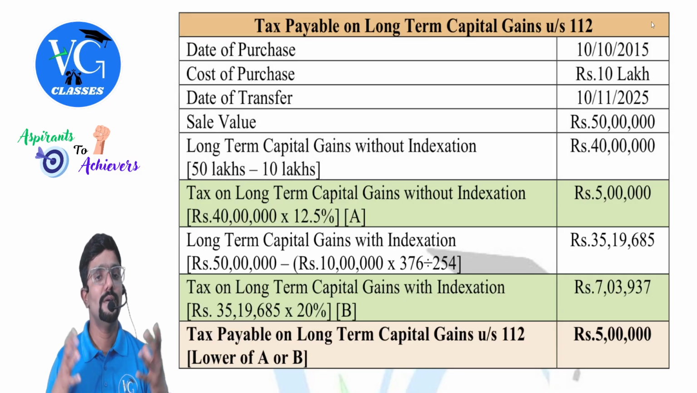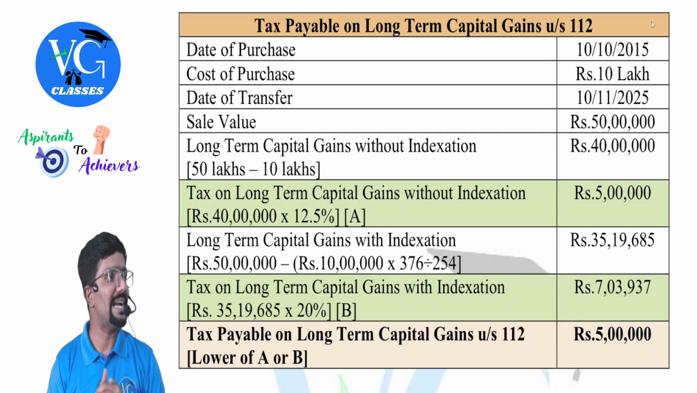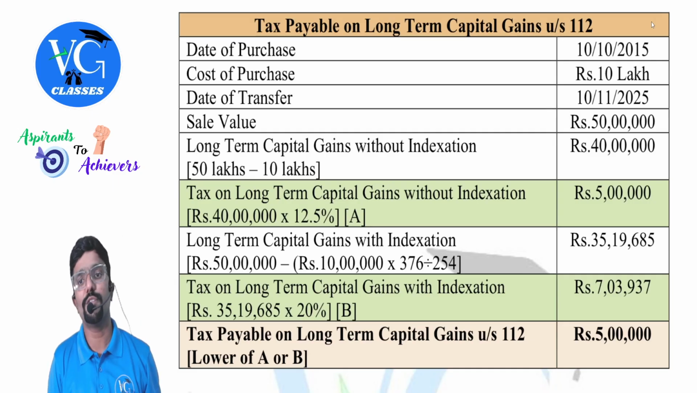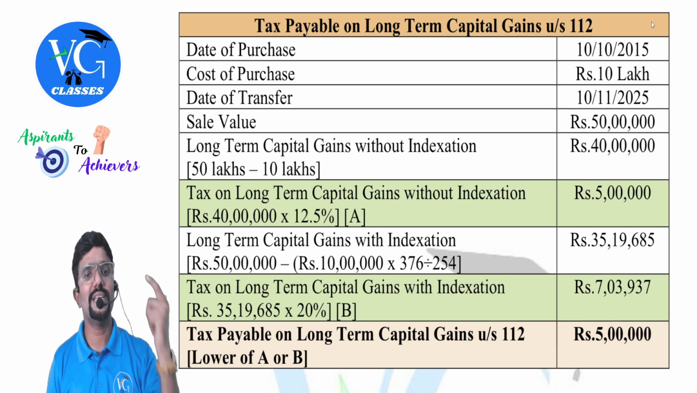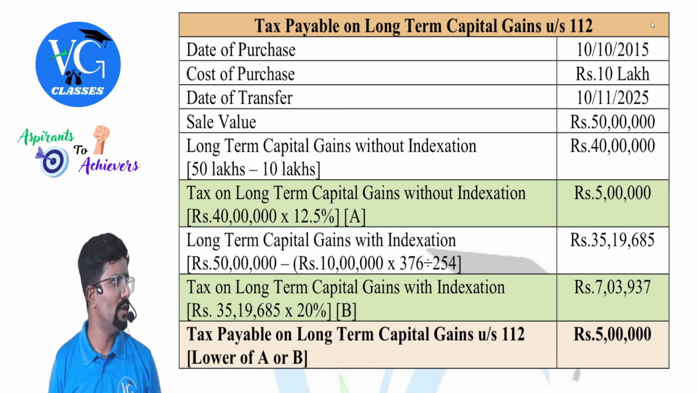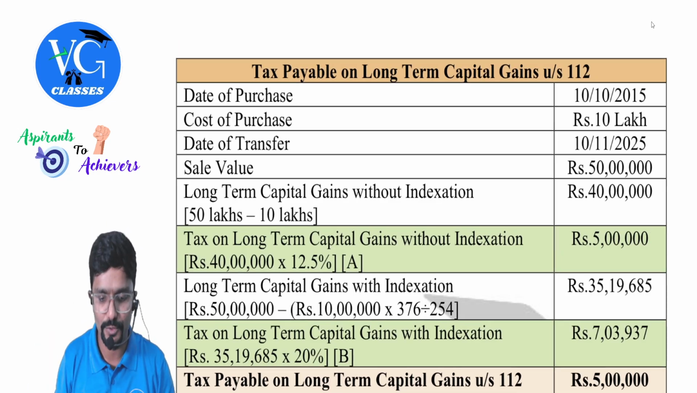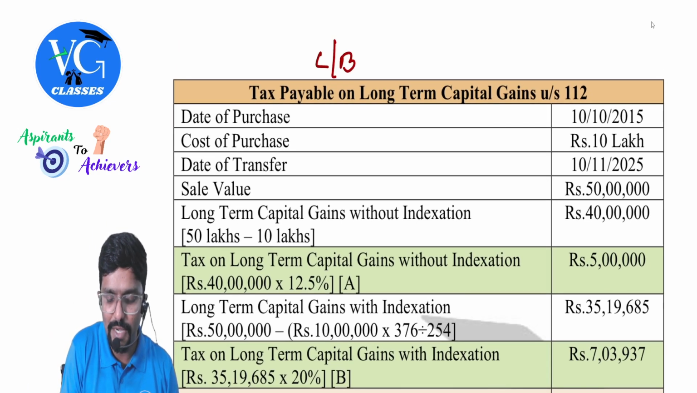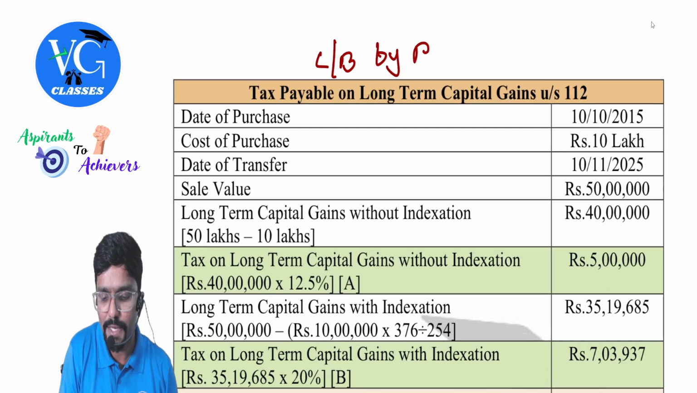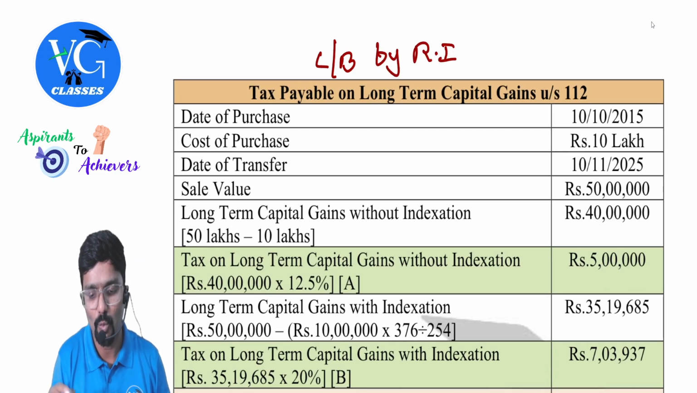We are computing the amount of tax under section 112. Please observe the figures and dates. Assume the asset is land or building or both, sold by a resident individual.